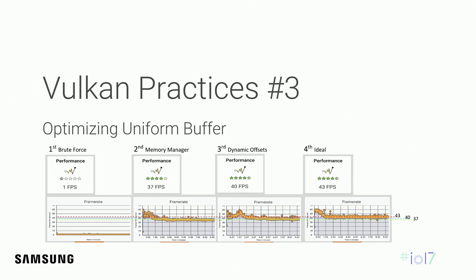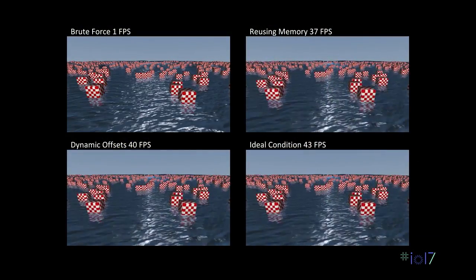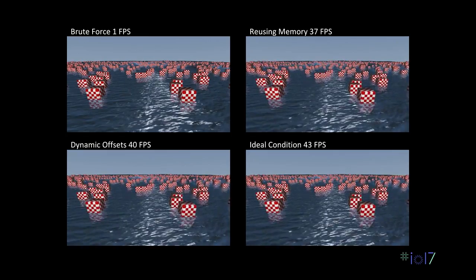We developed 4 different incremental implementations from brute force to the ideal dynamic offset way. And you can see the performance differences from 1 frame per second to 43 frames per second. Let's see the video clips from our throttling sample implementation like this.